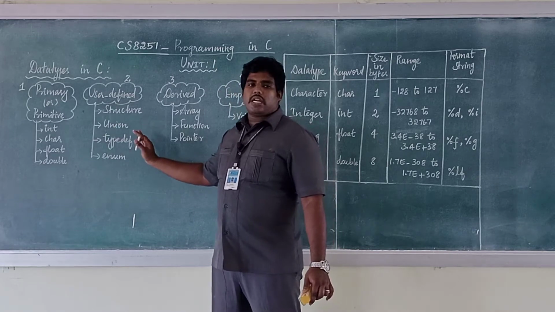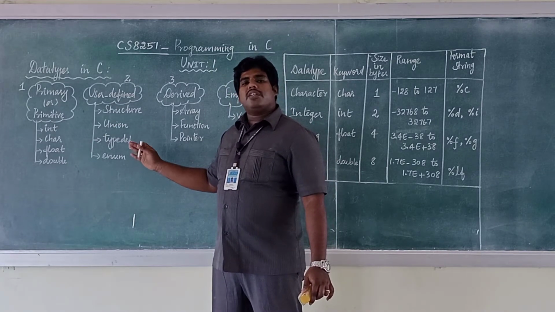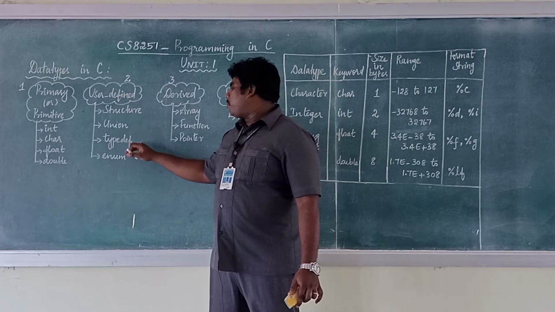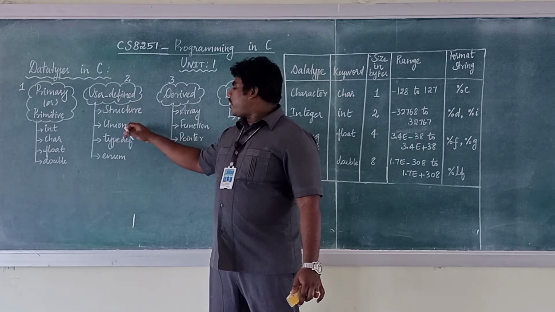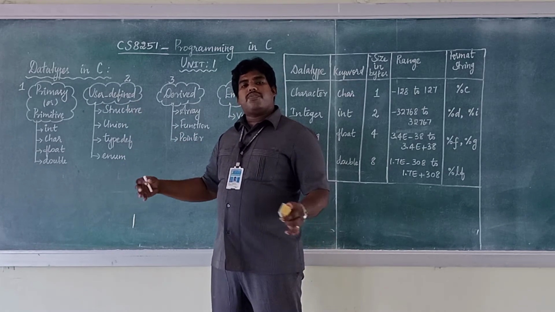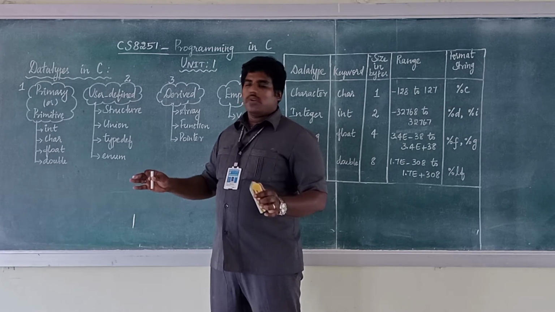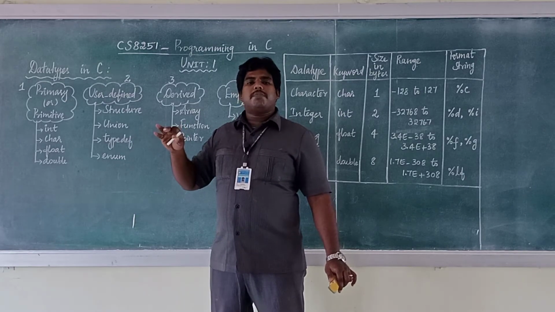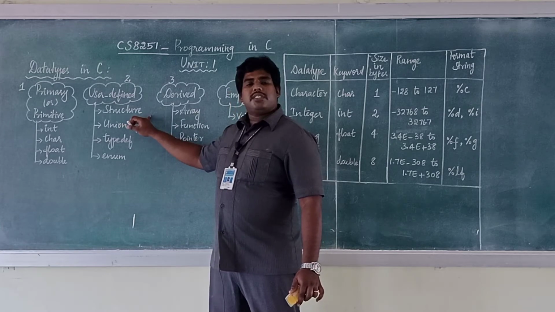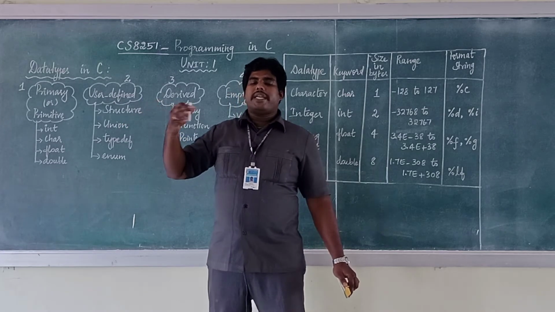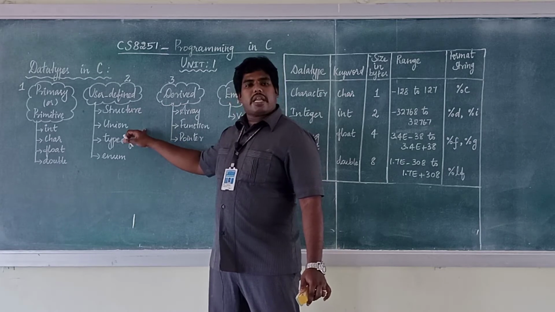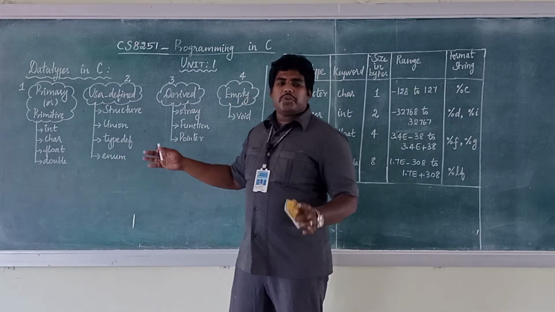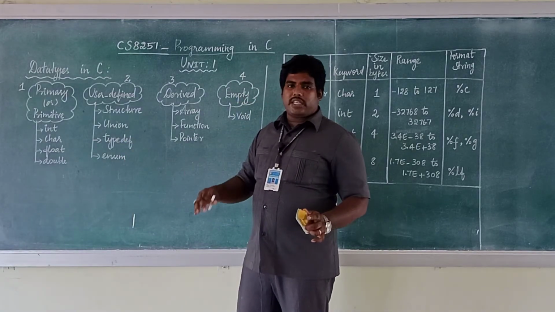These are the user defined data types. Depending upon the user, we can create our own data types with the help of typedef, enumeration, structure and union. We can combine different types of data types under a single variable. That's why it is called user defined. Depending upon the user's wish, we can make some modification in it. Structure means a collection of many types of data types in a single variable. Union is also the same, only the memory representation changes. And typedef is also used to create user defined data types.